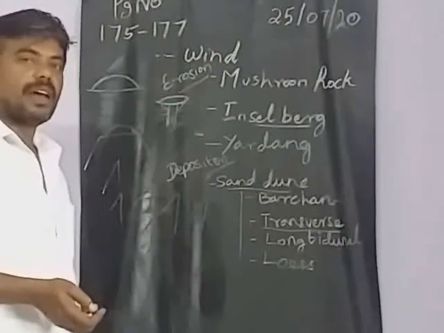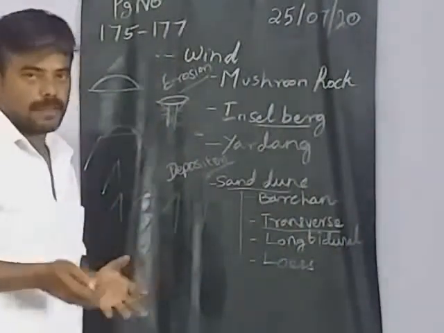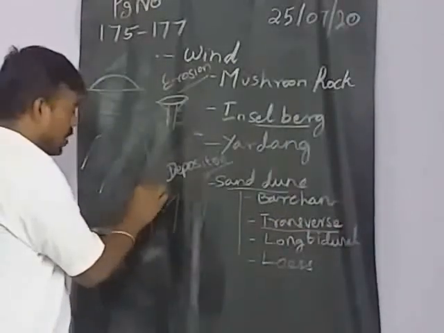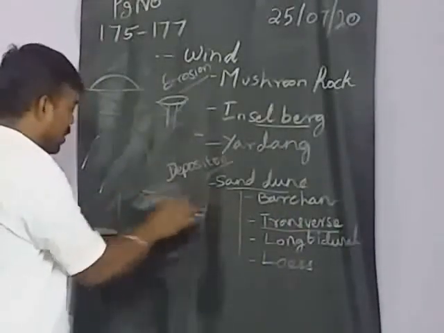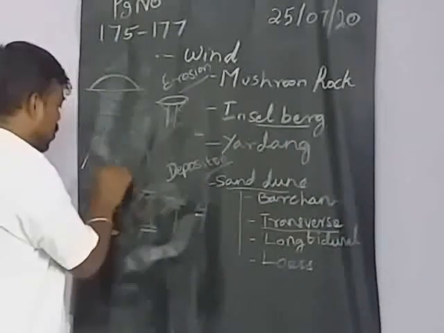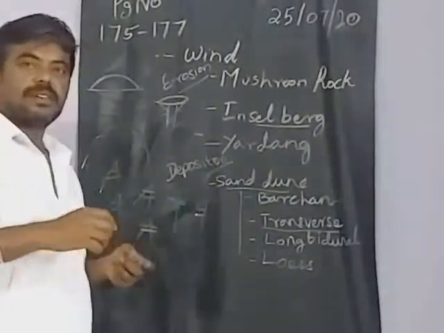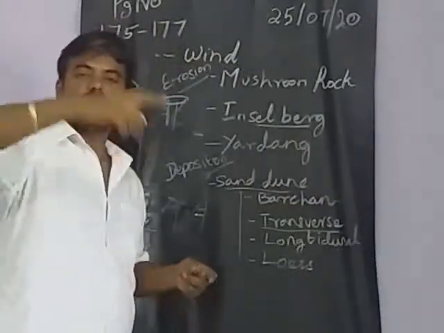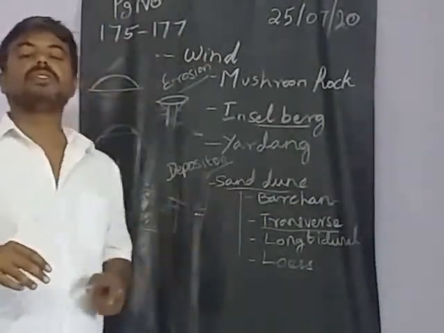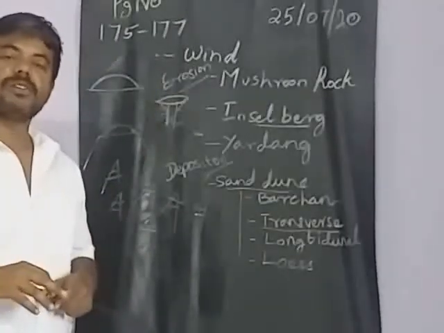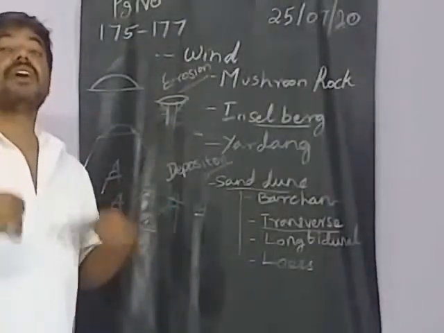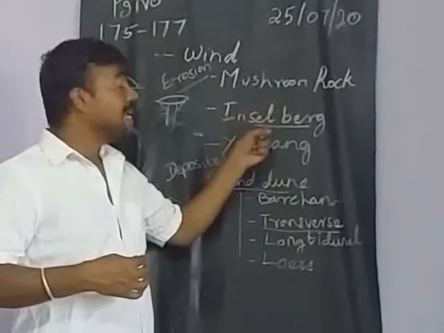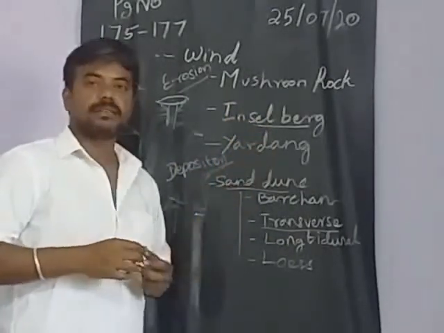Wherever we have a dry area, this kind of thing happens. So there is a group of stones like this, and the eroded line is where the soft layers were. Because of the regular wind, the soft layers are eroded and the strong layers remain. Because of that we get these different shapes: mushroom rock, inselbergs and then yardangs.